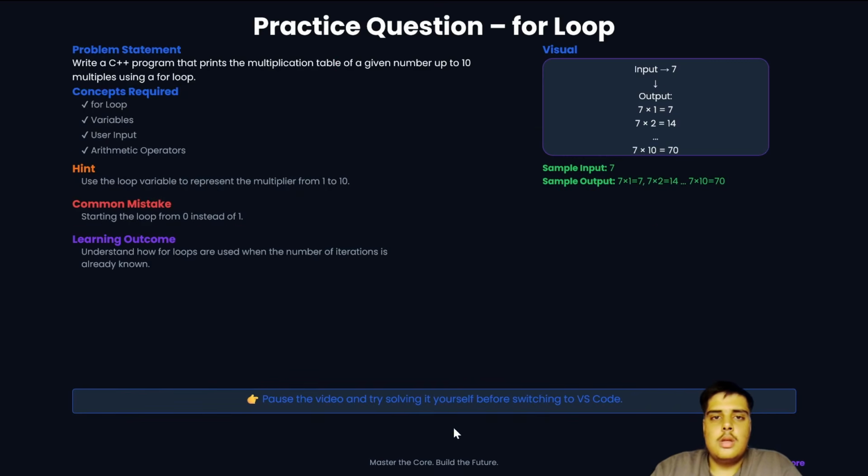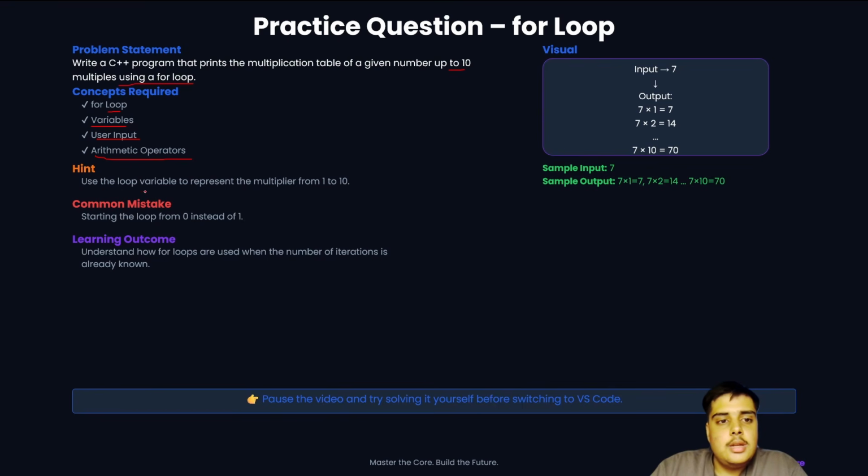So hopping on to the for loop question, we have to write a C++ program that prints the multiplication table of a given number up to 10 and multiplies using a for loop. Concepts required are for loop, variables, user input and arithmetic operators.